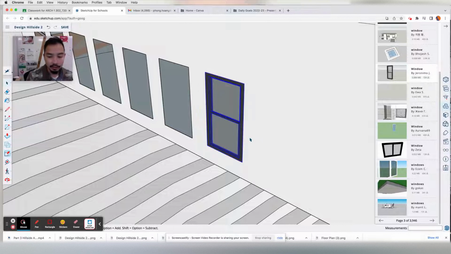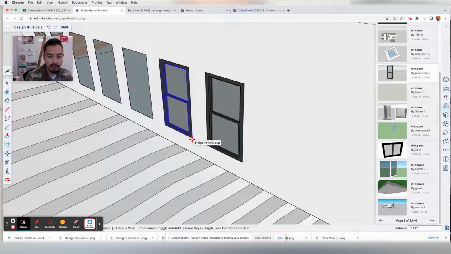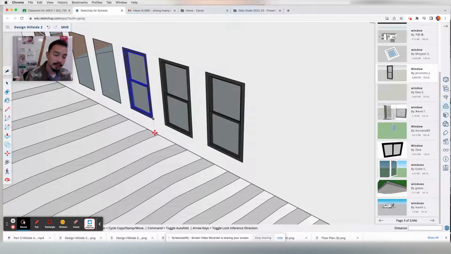Let's make a copy of this window. To make a copy, you will press the selection tool to select the window. Notice how it's blue, selected. M for move. And then what you're going to do is press the option key on the keyboard and a plus sign will appear, just like that. Now you can grab from the corner, click, let go, and drag it to the next corner. I'll do that one more time. M for move. Option, a little plus sign will appear. And then click once and move it over to the allocated area where you want it to be.